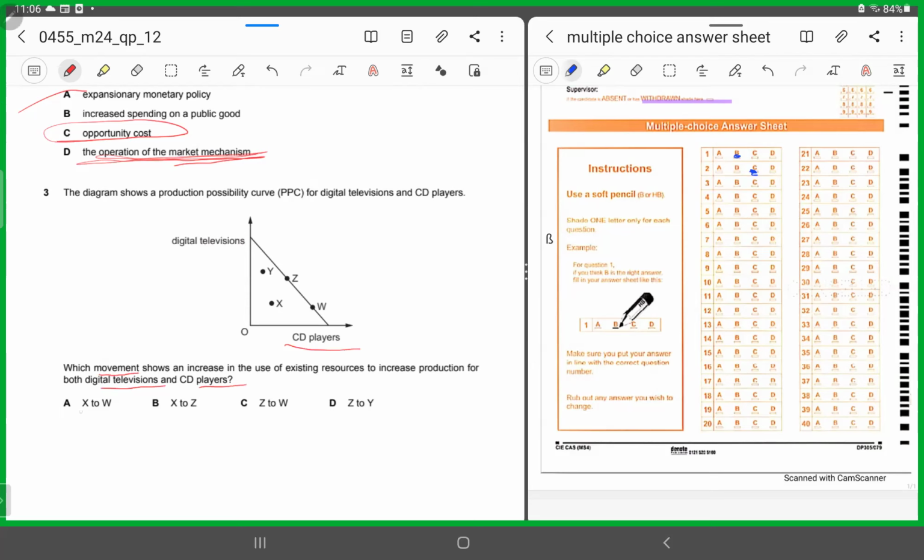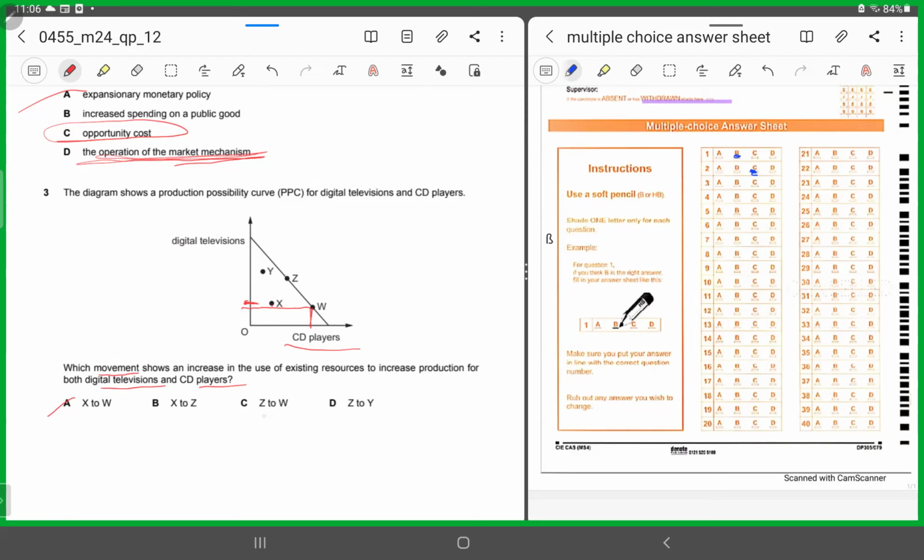Let's look at option A. Option A says from X to W. If we are at X and now moving to W, do you think the availability of both the television sets and the CD players will increase? At X, we were somewhere here for digital TV sets. At W, we will be a little less for digital television sets. However, CD players have increased. But here we say increase in both. So A is not the correct response.